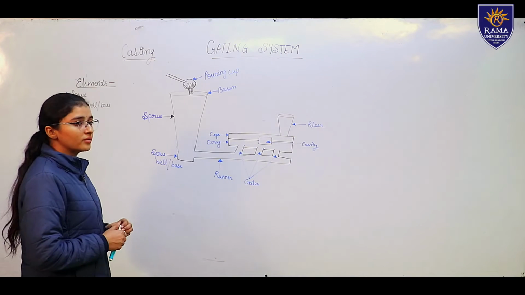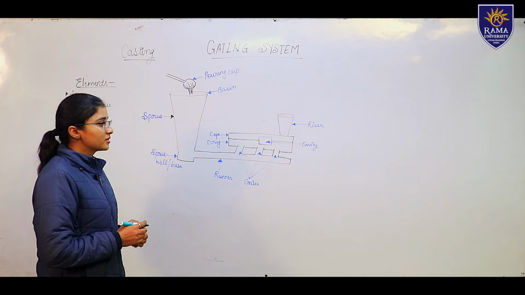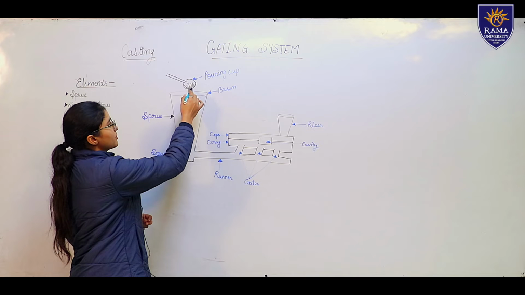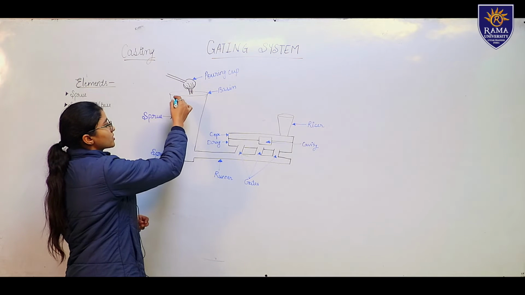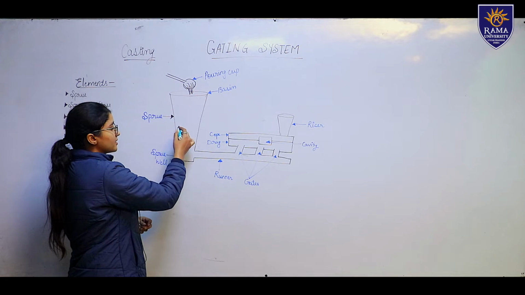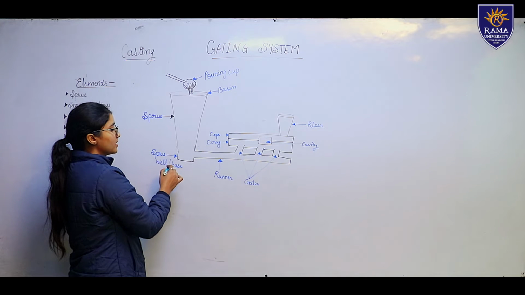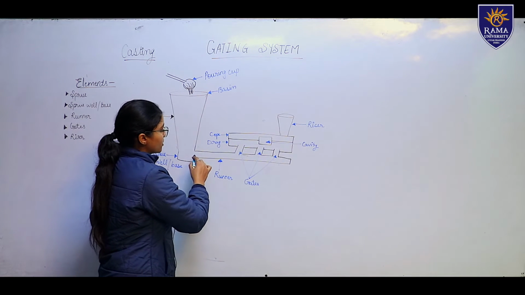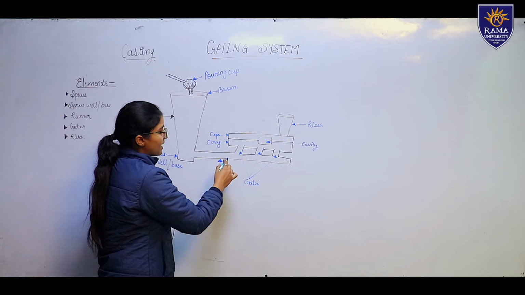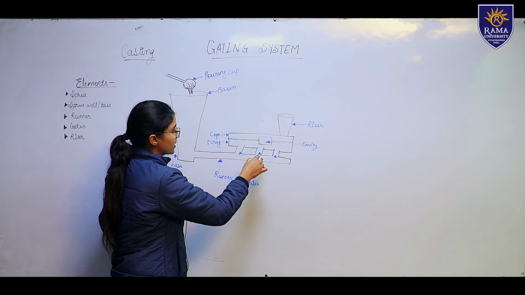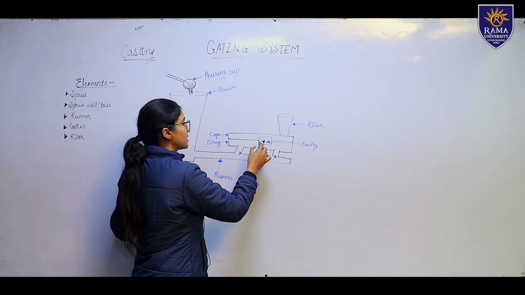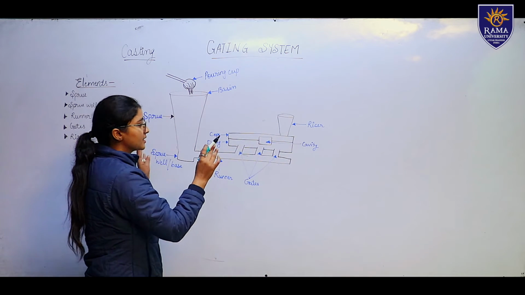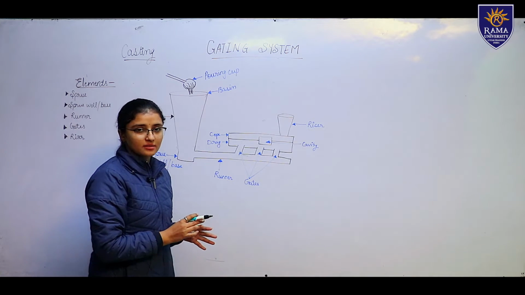Leading forward, the gating system includes the pouring basin, through which we pour the molten metal through a pouring cup, which flows through the sprue and goes into the sprue well, or we say sprue base. From there it continues to flow through the runner and then passes into the various gates, and then leads to the cavity, and there is a riser above it. This is the complete elemental system of a gating system.